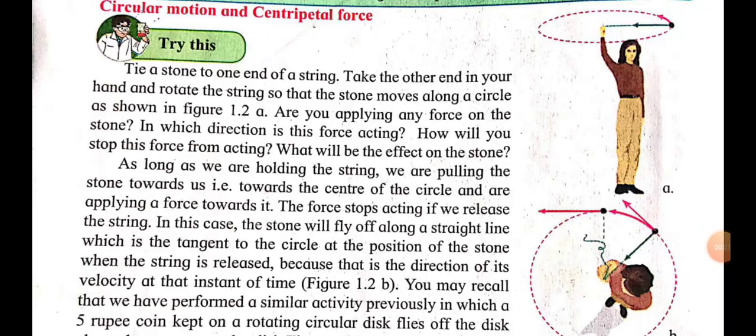Hello students. The next point from the topic gravitation is circular motion and centripetal force. Students, do you know about circular motion? Circular motion is the motion of an object when it moves along a circular path. This motion is known as circular motion. Now the next point is centripetal force.